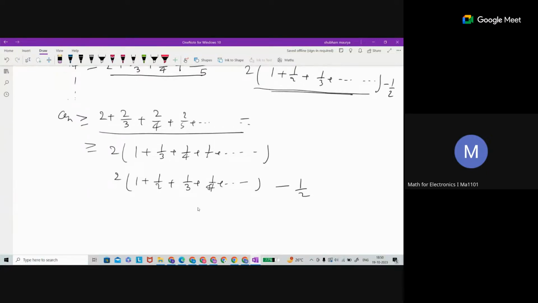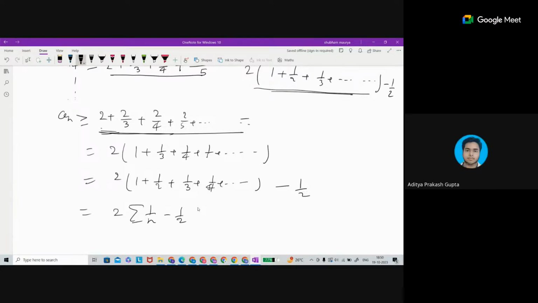So this is not greater than, this is going to be the equal to sign now. AN is greater than or equal to, and the equal to sign happens after this sum, with this expression being the same. So this is 2 times the sum of 1 by n minus 1 by 2.